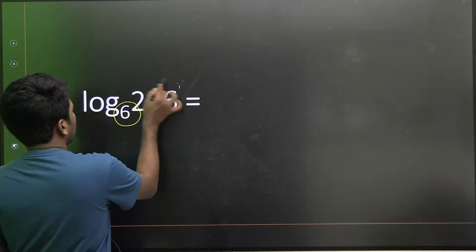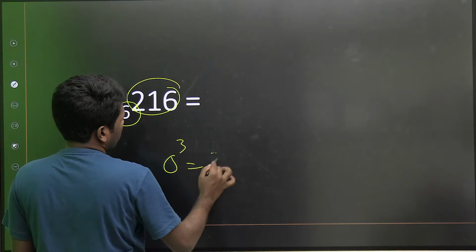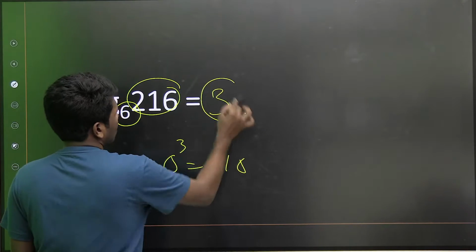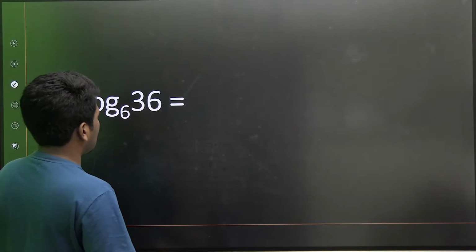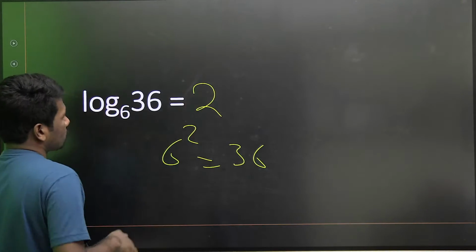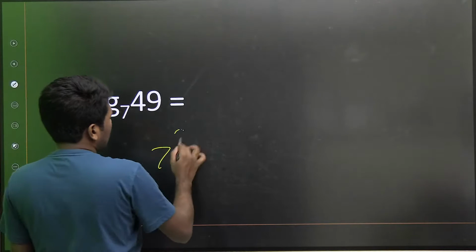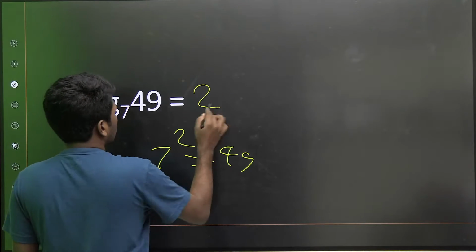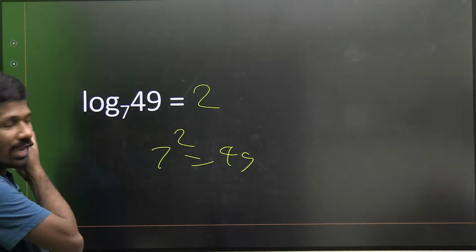6 का कौन सा पावर है 216. 6 का थर्ड पावर है 216. So the answer is also 3. Clear? Very fast. 36. 6 का सेकेंड पावर है 36. So answer is also 2. 7 का सेकेंड पावर है 49. So the answer is also 2. Are you all understanding? And that is same thing.